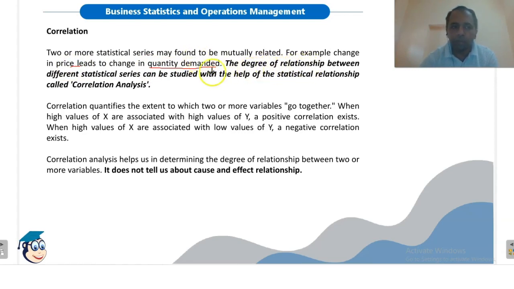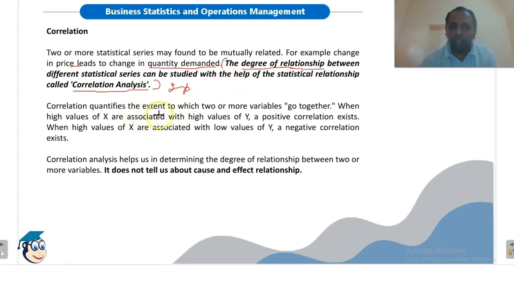The degree of relationship between different statistical series can be studied with the help of a statistical technique called correlation analysis. So this definition is important. Please mark it. So what we are doing in correlation, we are measuring the degree of relationship. That is, we are interested in calculating a mathematical value that will give us the degree or the extent of correlation between two variables. So here we are calculating the correlation with the help of a mathematical value.